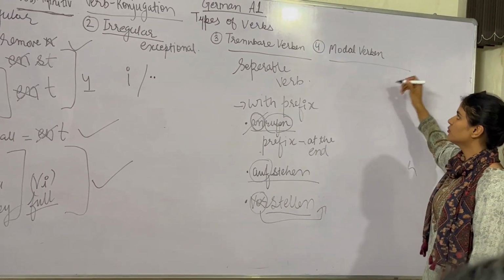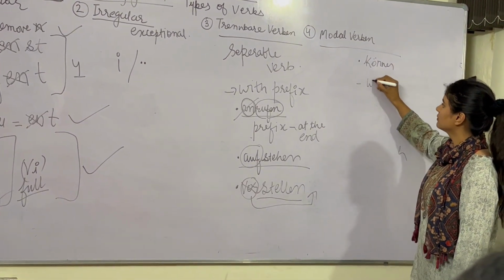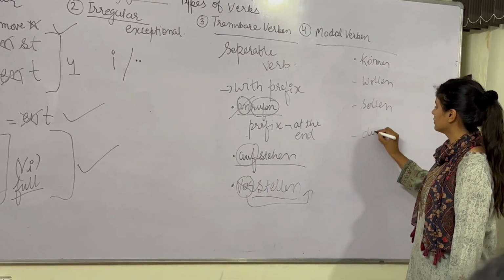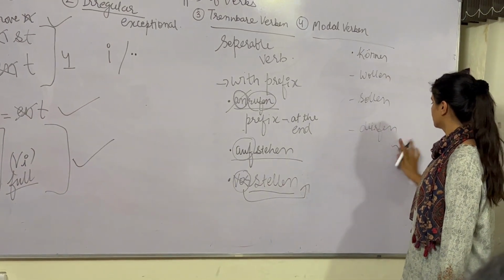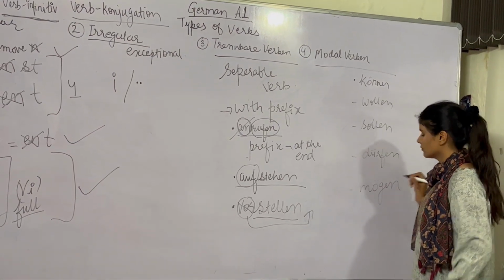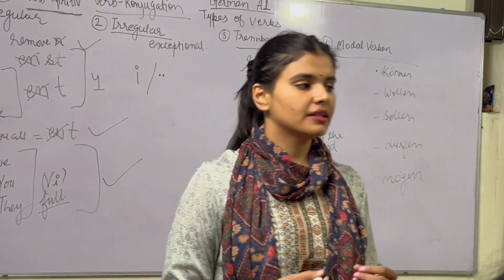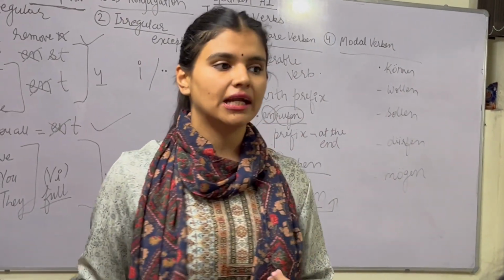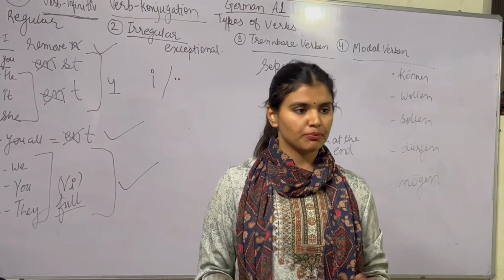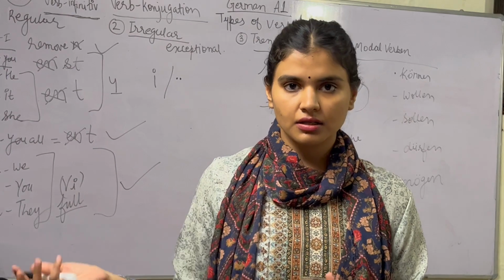The last one is modal verbs. Examples are können, wollen, sollen, dürfen, mögen. You will conjugate the modal verb and use it at the second position, and there you can use one more verb at the end of the sentence. A modal verb allows you to use two verbs. You can use a modal as a helping verb. For the detailed description of modal verbs, you can check out another YouTube video.